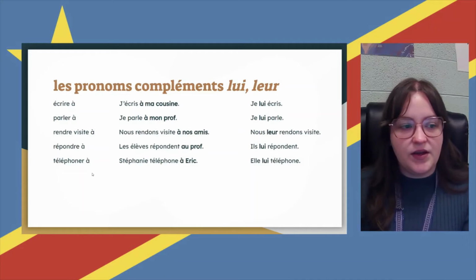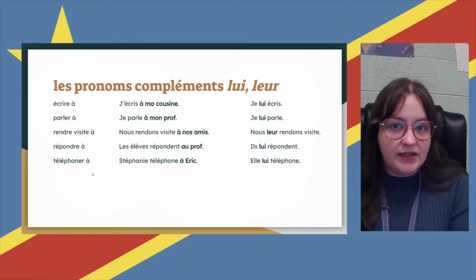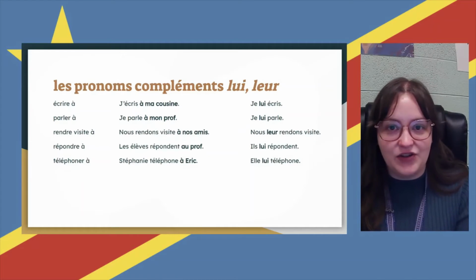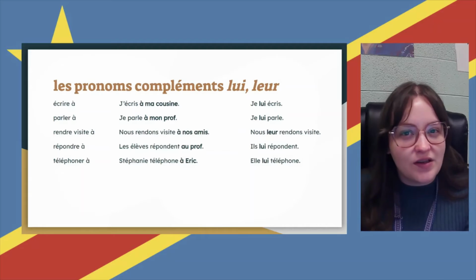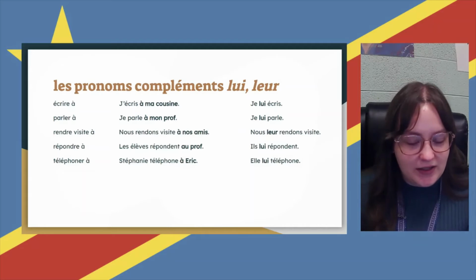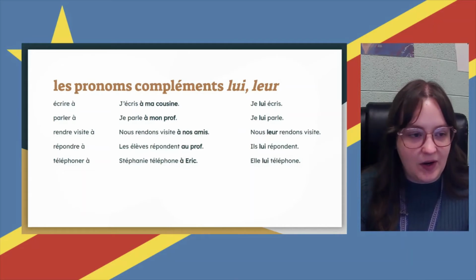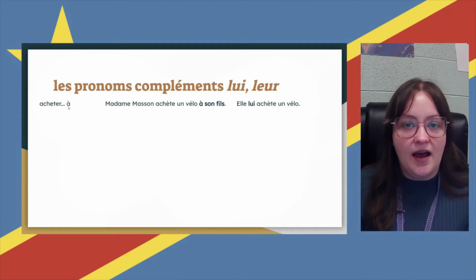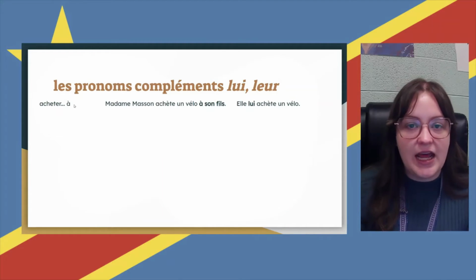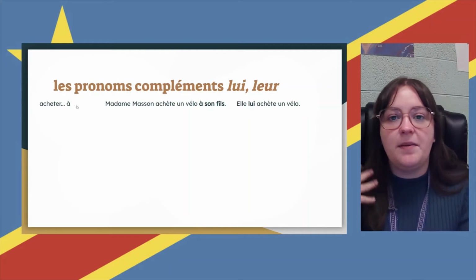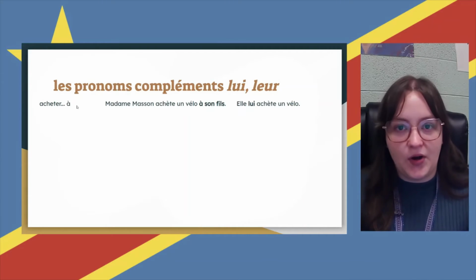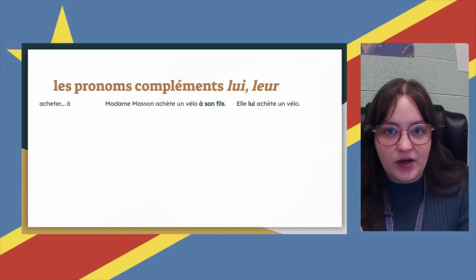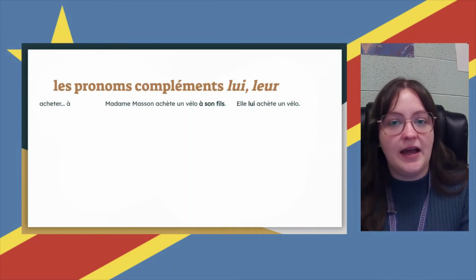Okay, so in addition to these, there are more verbs that often have an indirect object, but that also will have a direct object. I'll show you what I'm talking about. So, acheter à. So I could buy a book, right? And in that case, book is my direct object. It's what I am buying.